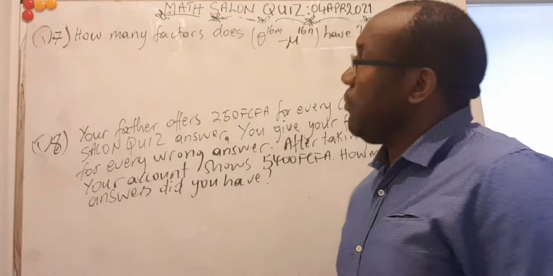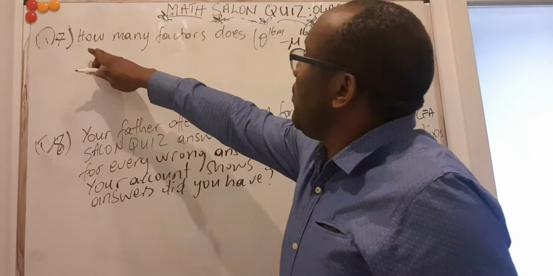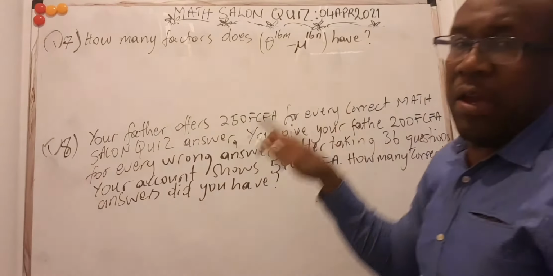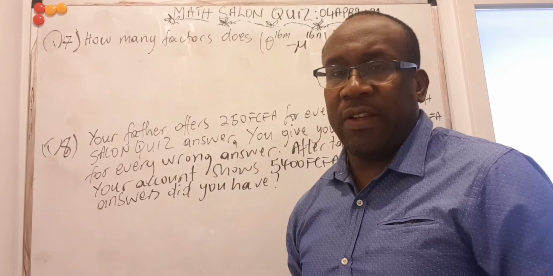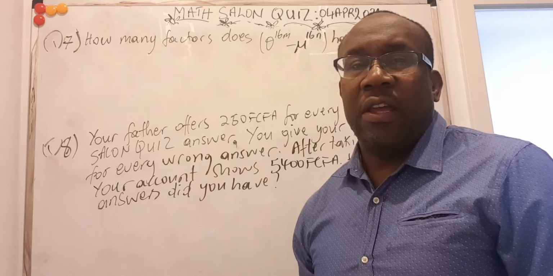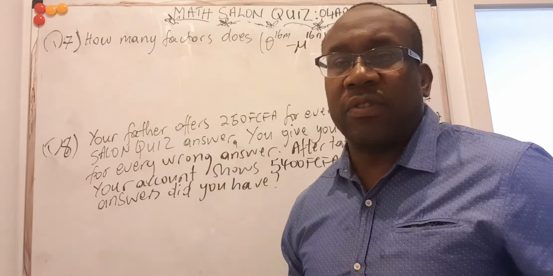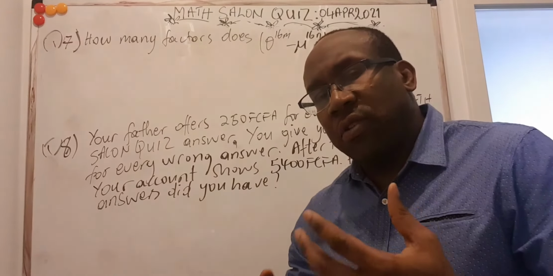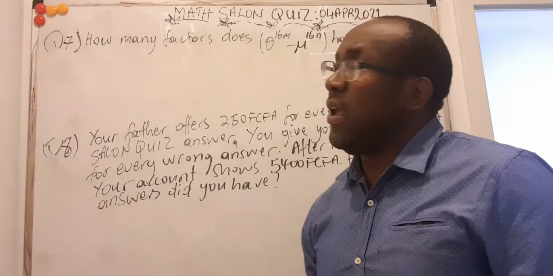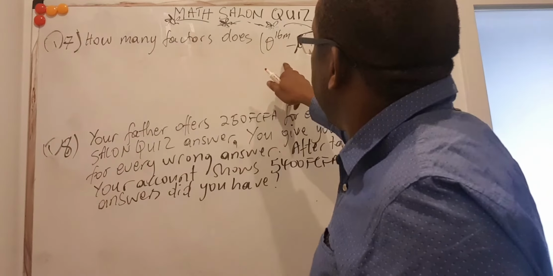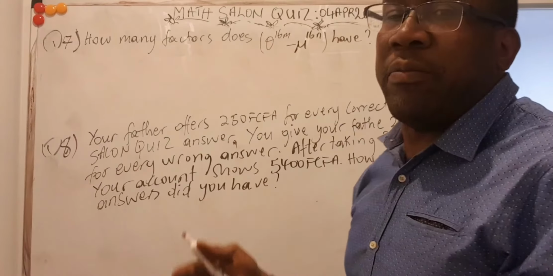We continue here with question number 7. Question number 7 said, how many factors does this have? The main key here was about the difference of two squares. I cannot overemphasize the importance of this technique. It's going to come in different forms, different situations, directly or indirectly. So it's important that you can actually grasp this idea. So for a difference of two squares, that's the idea we apply here. We can break this down till we can break no more.